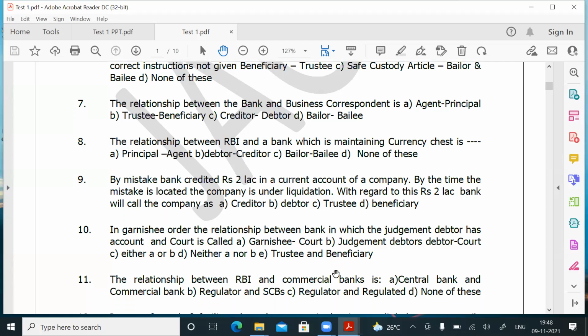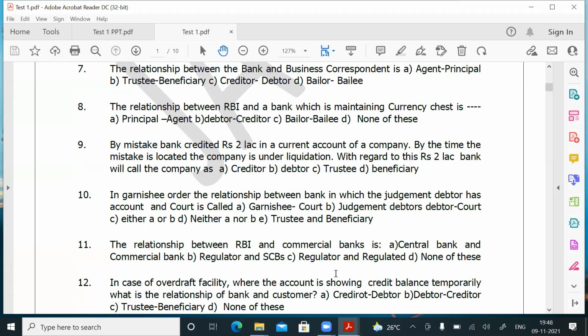Question number 11. The relationship between RBI and a commercial bank. All of you are aware that Reserve Bank of India is the regulator for commercial banks in India. So Reserve Bank of India is called the regulator, who regulates, and the commercial banks are called regulated. These are questions which are not in the slides, they are taken from previous year exam questions. Question number 11, answer is C.